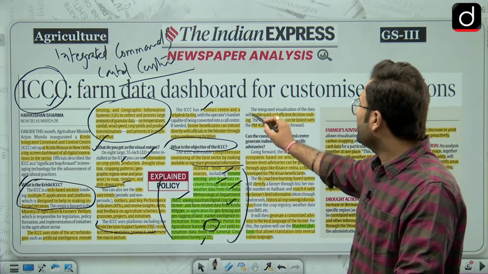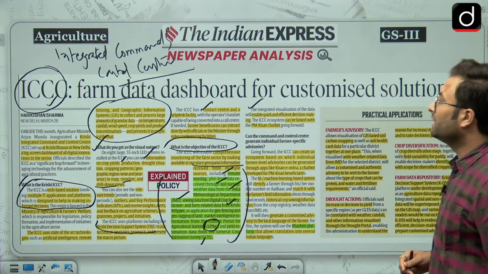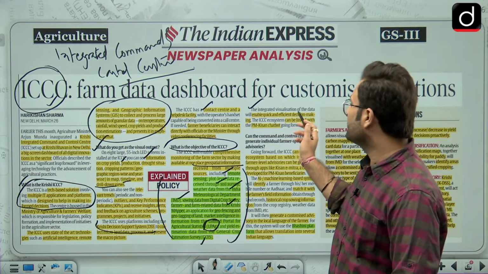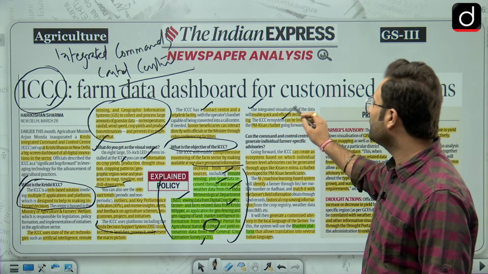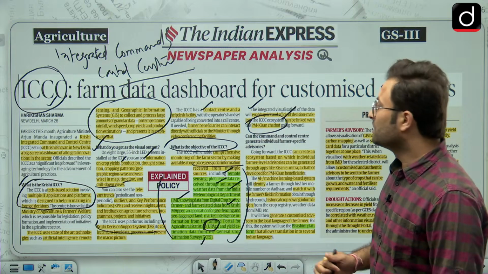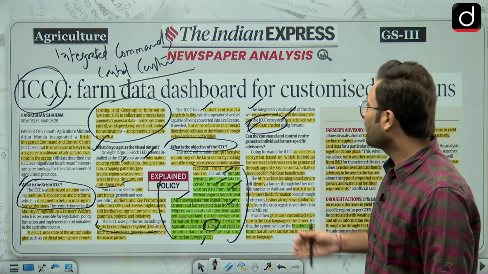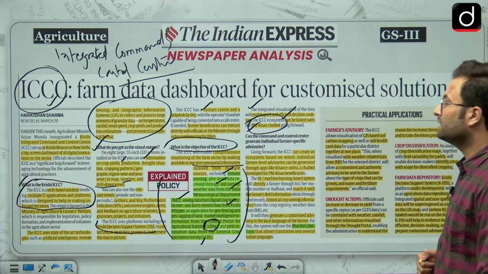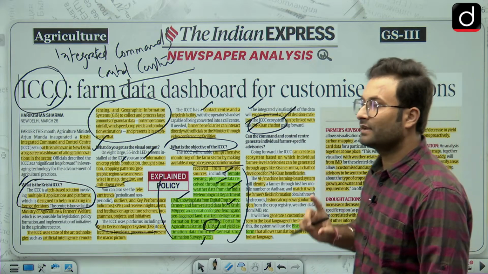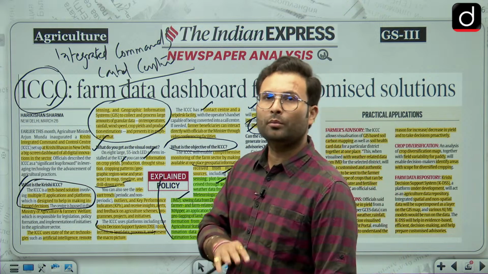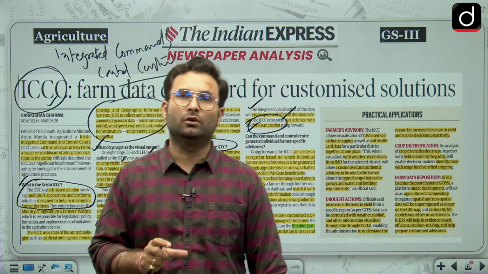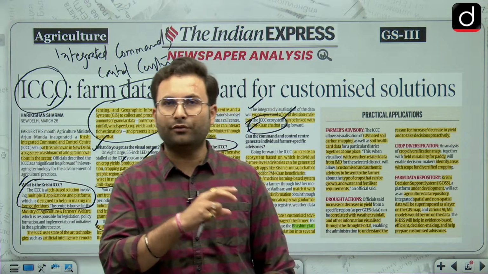Okay. Then integrated visualization of the data will enable quick and efficient decision making and can be linked with the PM Kisan chatbot. Okay. So obviously if they are linking with all these things, then why not the Kisan chatbot? Then, can the command and control center generate individual farmer specific advisories? Okay. So not now, but in the future they can do that. Okay. Because they have data of all these things.